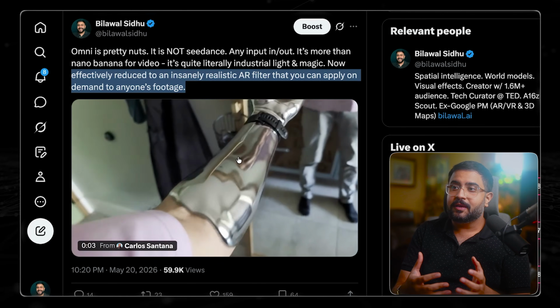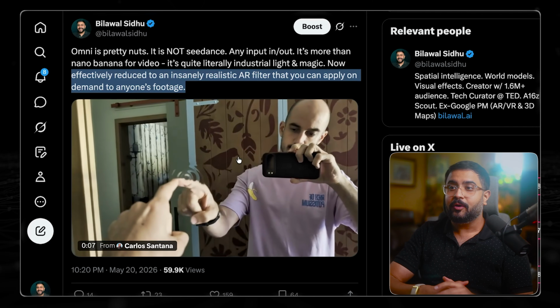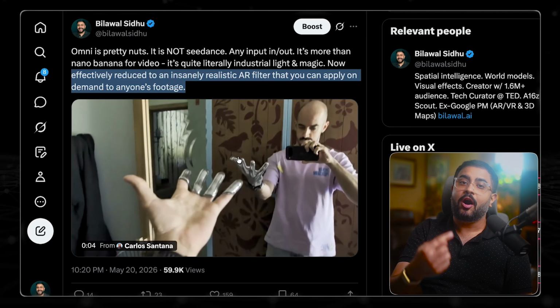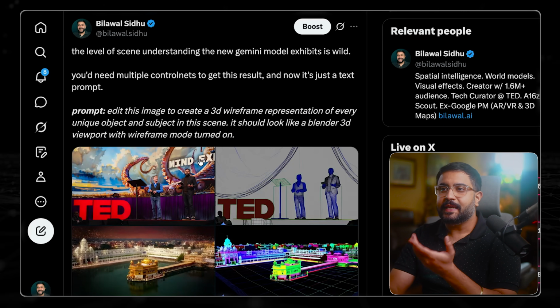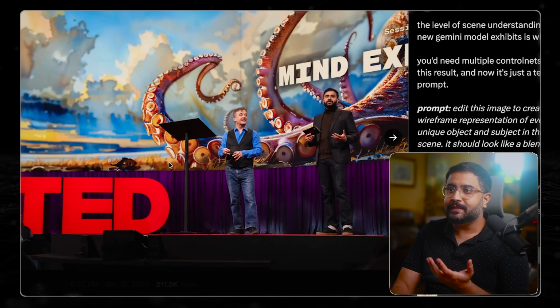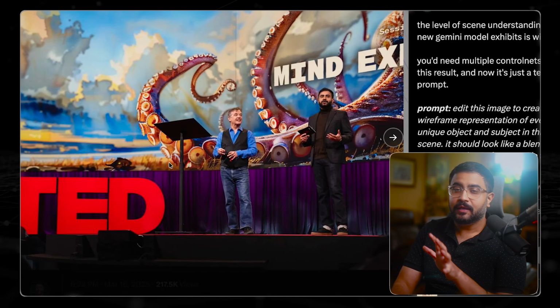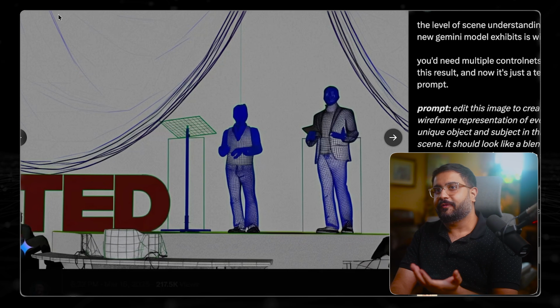Now imagine you wanted to do a campaign, anyone could do this. Now it's just a text and image prompt. You hand it over to people and suddenly you can have an offline AR filter. And if you look at the trajectory of how we got here, it's insane. Like before Nano Banana, the earlier image gen models, it's crazy how good they were at full scene understanding to be able to take that generation and produce the wireframe version of that.